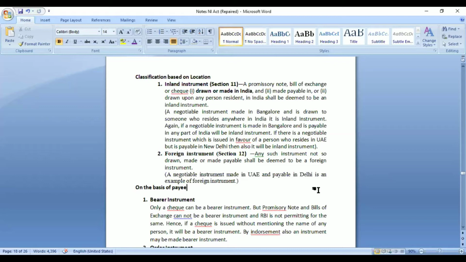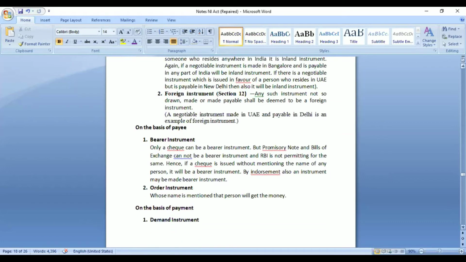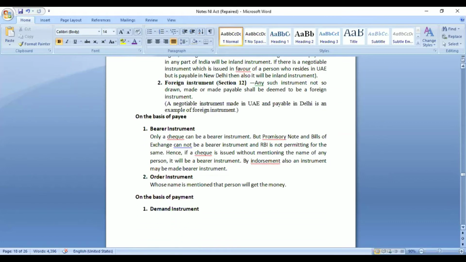Now these two classifications were based on the location where the instrument is made or issued. There may be other types of instruments also, on the basis of payee and on the basis of payment. Now what is on the basis of payee? It may be a bearer instrument or an order instrument. We are not getting any proper definition of these classifications in the NI Act, but in some provision or the other, they have been mentioned, that this is how a bearer instrument would be, this is what an order instrument would be. So what is a bearer instrument?